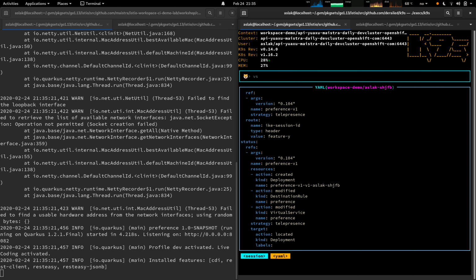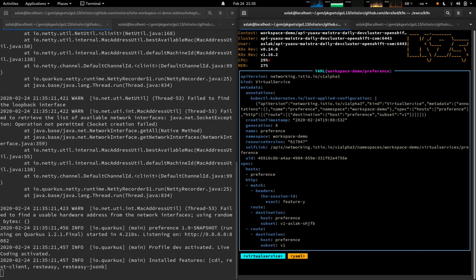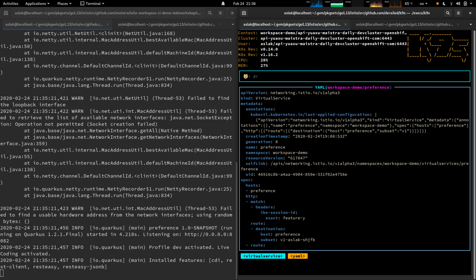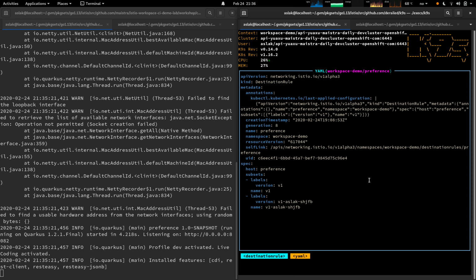If we look at the virtual service, we can see how it's been changed. We got a new route option here that's matching on a specific header and is now overriding the destination compared to the production route. Similarly, if we look at the destination rule, we can see that we now have a second subset, a second version of that service.